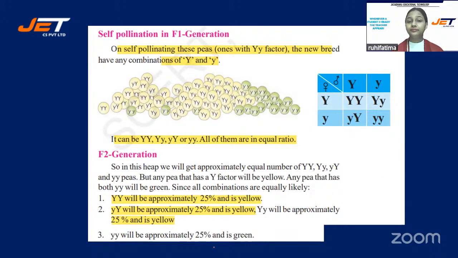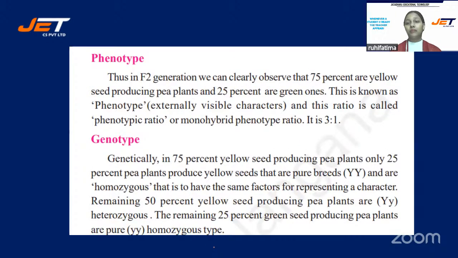Okay. Phenotype. What is phenotype? Thus, in F2 generation, we can clearly observe that 75% are yellow and 25% are green ones. This is known as phenotype, means externally visible characters, and the ratio is called phenotypic ratio, or monohybrid phenotypic ratio, that is 3 is to 1. What is genotype?